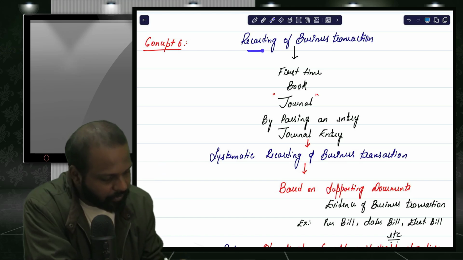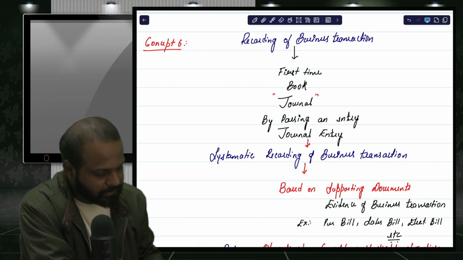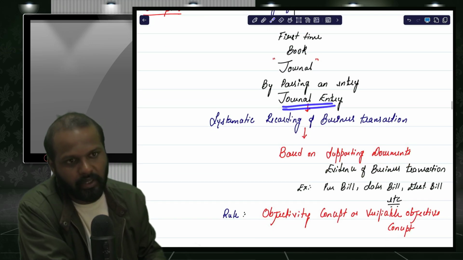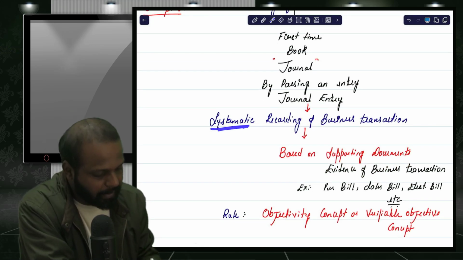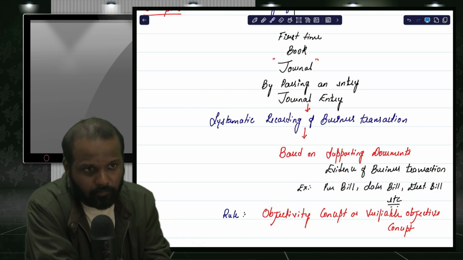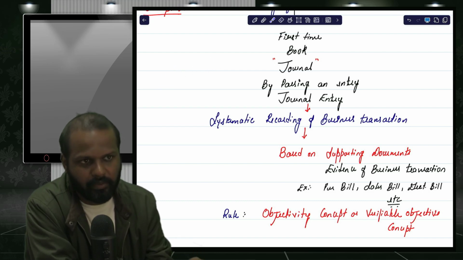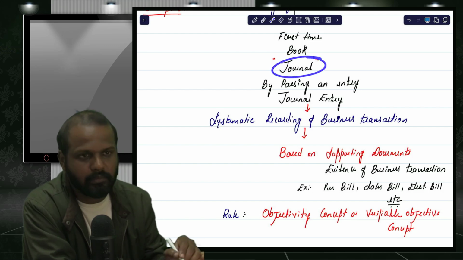So every business transaction, for the first time, will be recorded in a book called which one? Journal. By passing an entry called which entry? Journal entry. Journal entry is what? A systematic way, a proper way of recording a business transaction. Now listen. For example, let us say electricity charges paid 2000 rupees. I want to record it for the first time in a book called what? Journal.